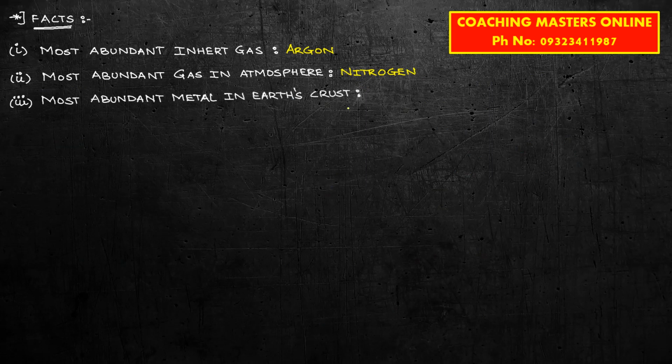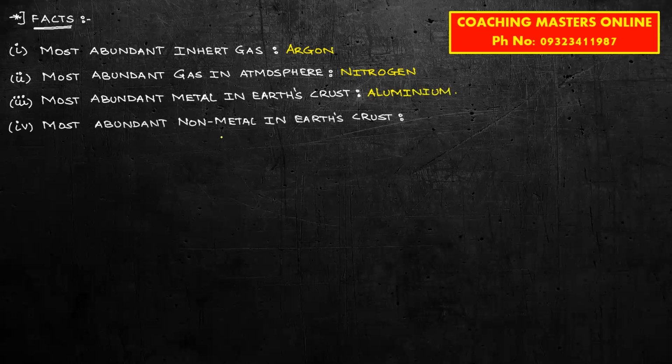Third is the most abundant metal in the Earth's crust. The most abundant metal in the Earth crust is aluminium. Further, fourth one, most abundant non-metal in the Earth's crust is oxygen. ये भी याद रखो.